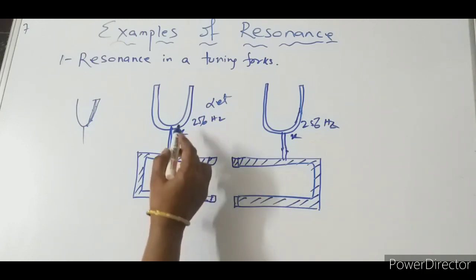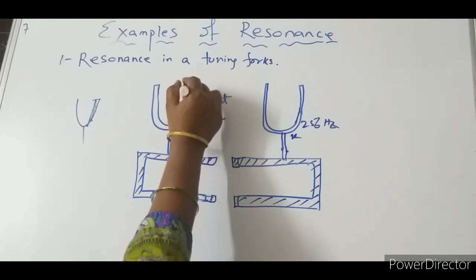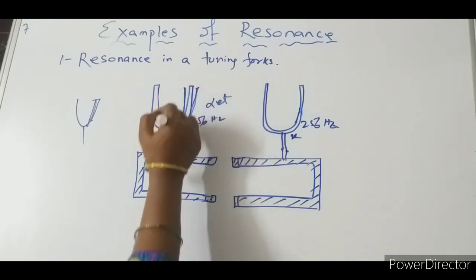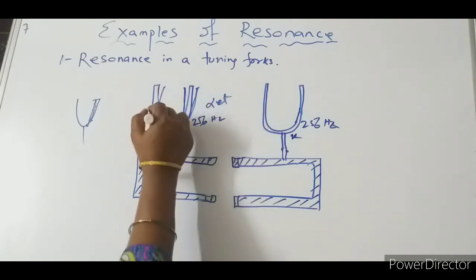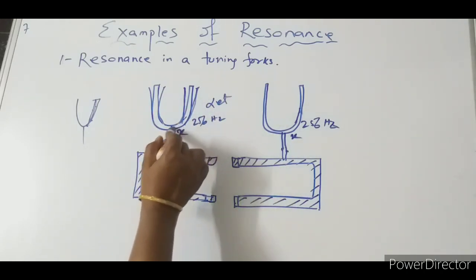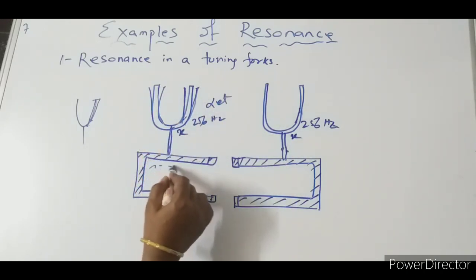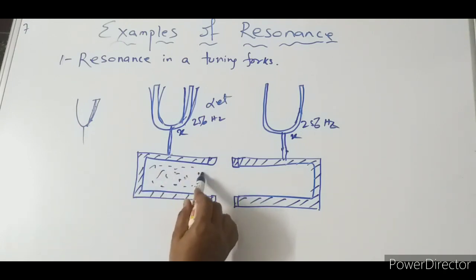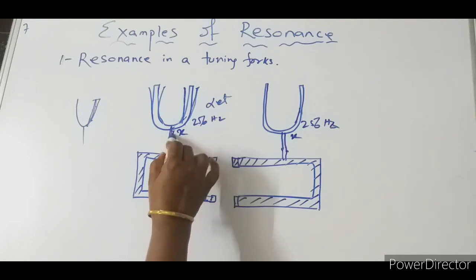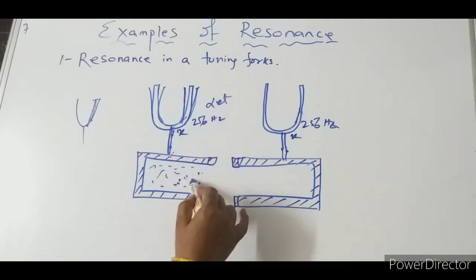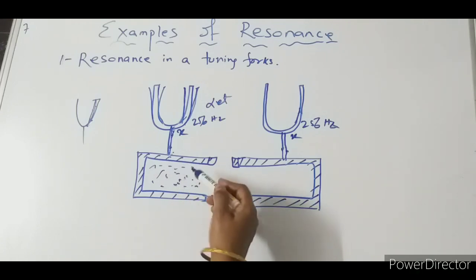Okay, so this one will start vibrating this side, this one will vibrate this side, and here also the same, there will be vibration, like this. This vibration leads this air column to vibrate. Try to understand this one. This vibration will force this air column to vibrate. So now the air column is vibrating.